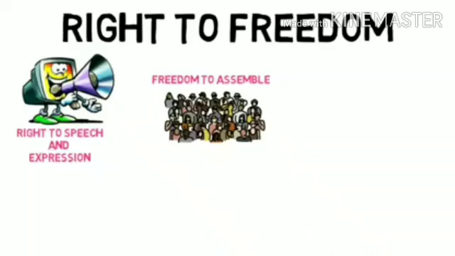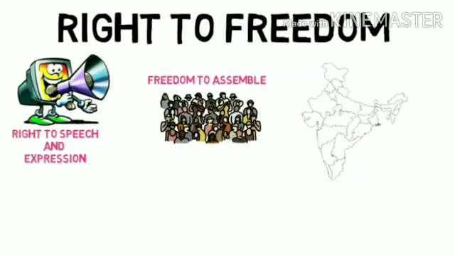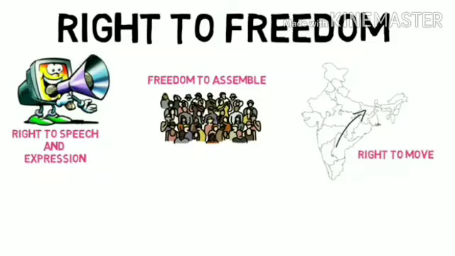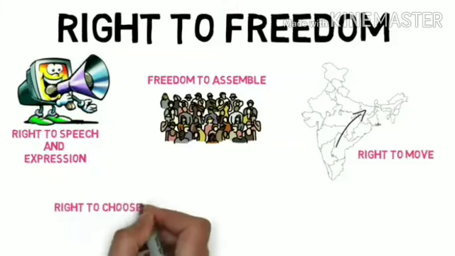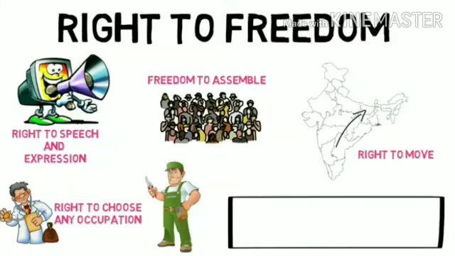People are also allowed to form unions, clubs, or any such associations. We are also free to move from one place to another, like from Rajasthan to Tamil Nadu or from Gujarat to Bihar. We can move anywhere, wherever we wish. We also have freedom to choose any profession that we want. We can become a teacher or an engineer or shopkeeper or a fashion designer, a journalist or a trader. So we can choose any profession as per our choice. But we must have the proper degree for that.